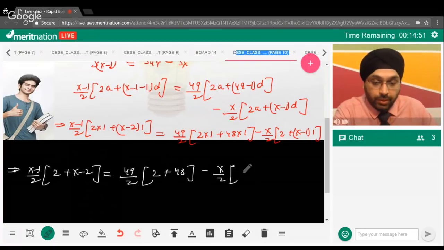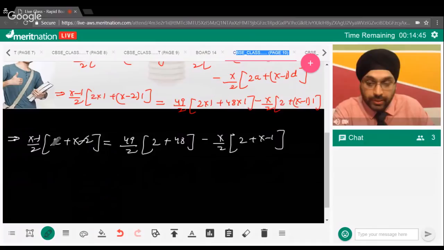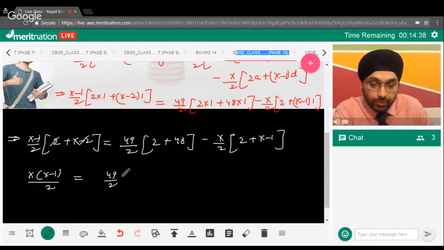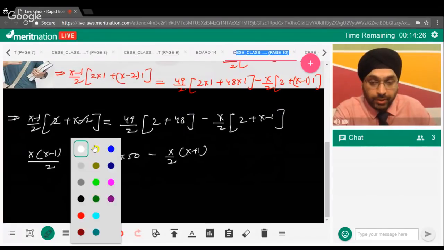We have 2 plus x minus 1. So guys, this and this will cancel out. So we have x into x minus 1 upon 2 equals 49 upon 2 into 50 minus x, so that will be x upon 2 into x plus 1. That's the final equation. Now guys, we have 2 in the common denominator.